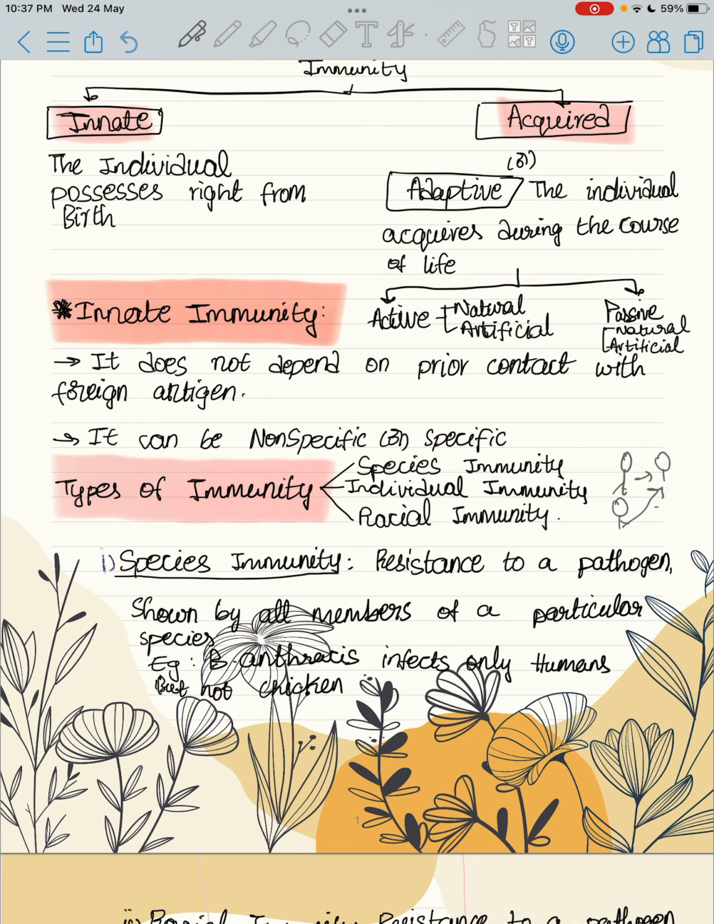I can give a better example. I am a human. If I had resistance towards one particular pathogen, we would all have resistance to that particular pathogen. For example, if I am immune to cholera, we all are immune to cholera. But that's not right. For example, I am telling it.